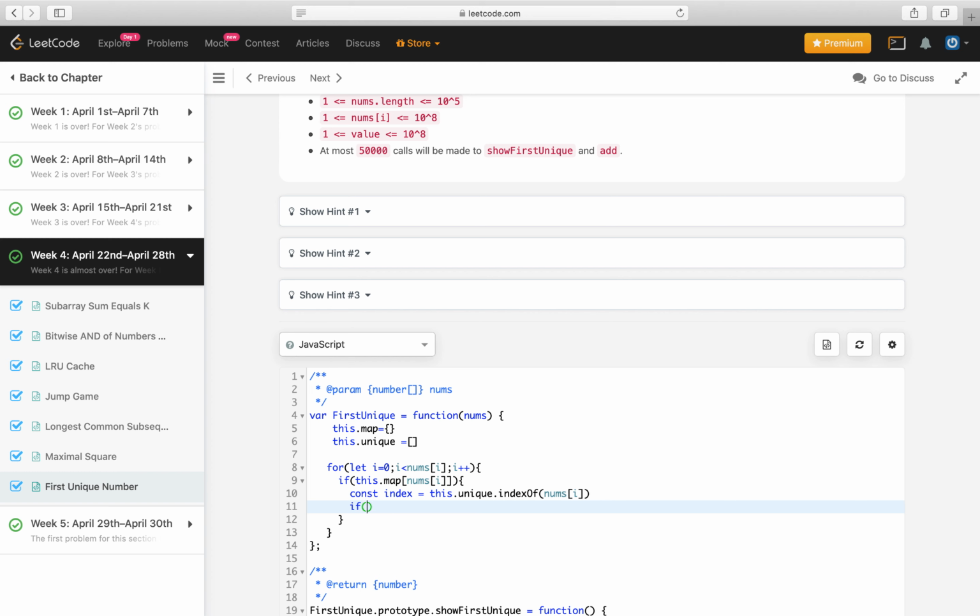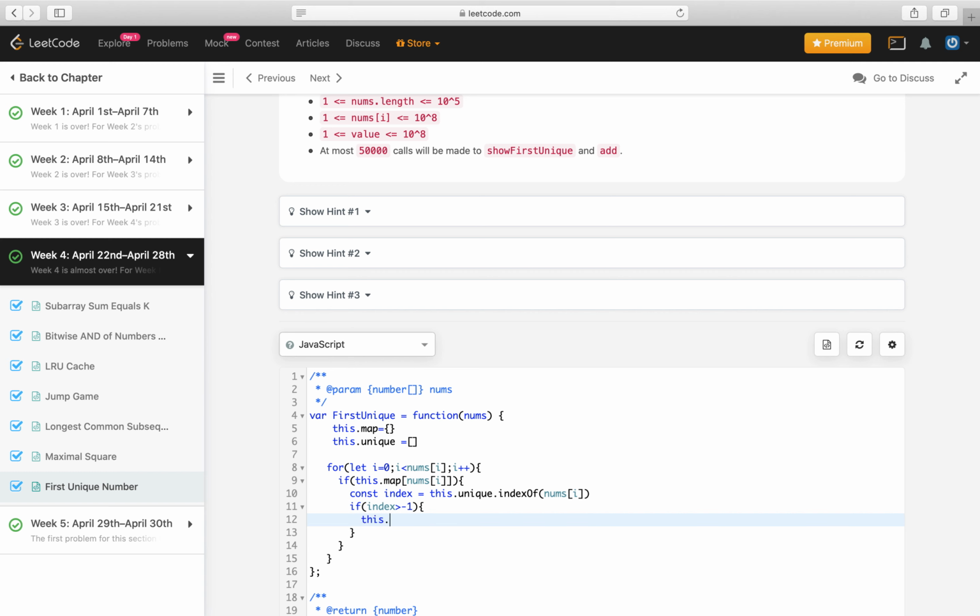If the index is greater than -1, it means it already exists in the array. We will splice it from the array by length 1.